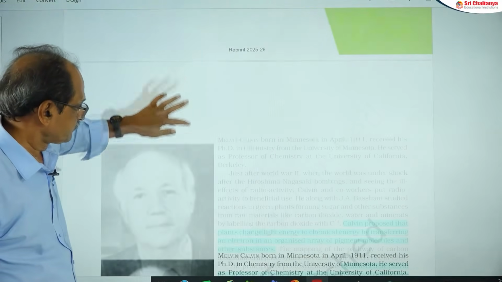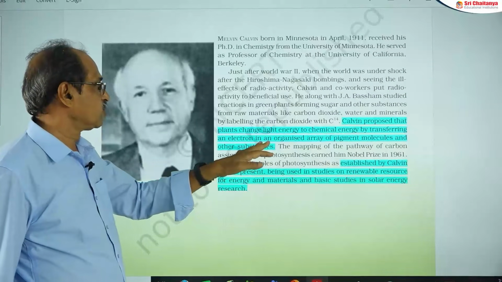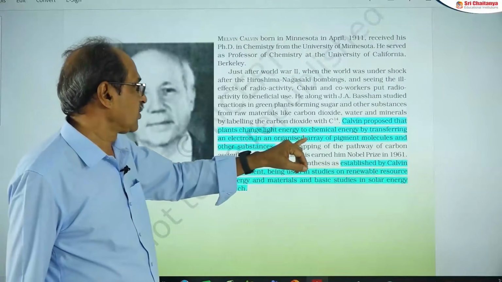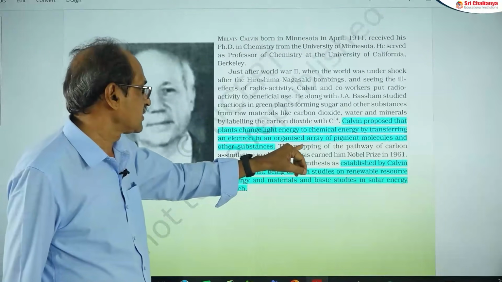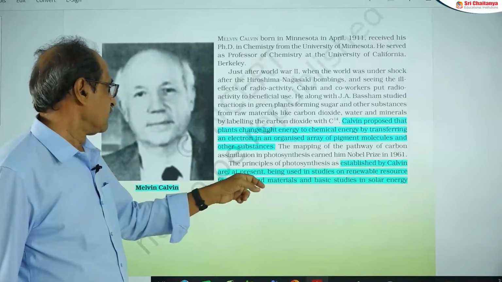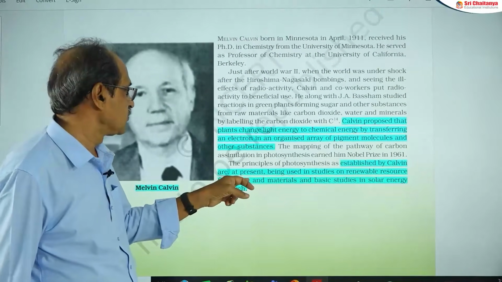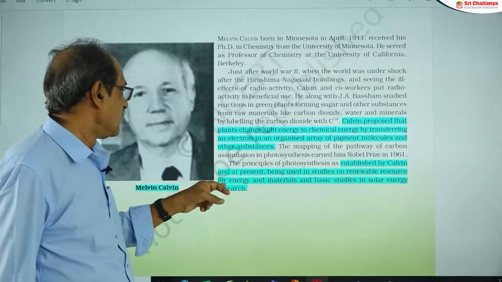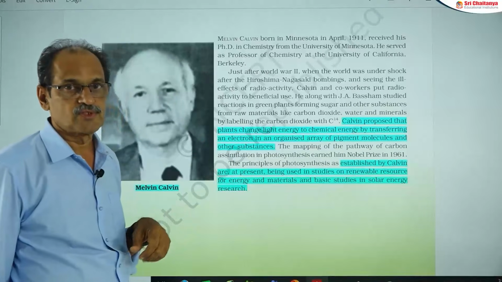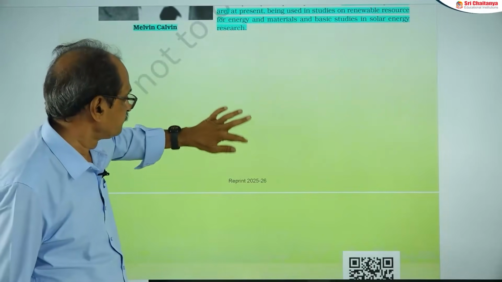Next page. So this is regarding the scientist, Melvin Calvin. Anyway, I made two key points here. One is Calvin's proposal of changing light energy to chemical energy by transferring an electron in an organized array of pigment molecules. Second one is that the principles of photosynthesis as established by Calvin are at present being used in studies on renewable resources for energy and materials and basic studies in solar energy research. So these are the two important aspects regarding the scientist.